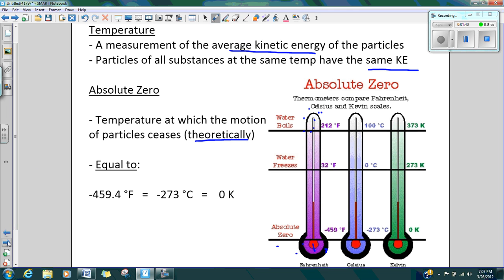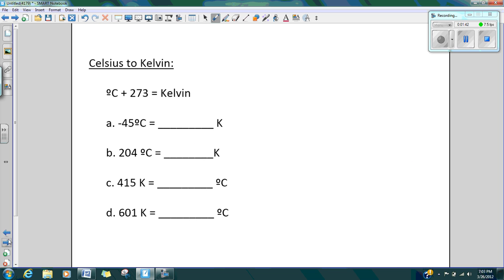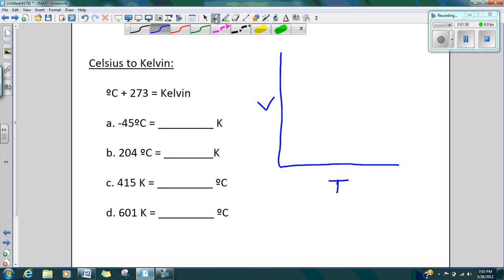I want you to understand how they take a look at absolute zero. So if we draw a simple little graph, we are taking a look at the volume and the temperature of the substance. What they did is they took all kinds of different substances and cooled them down and cooled them down. You could only cool them down to a certain point, and then they extrapolated the data. They would take another substance and do the same exact thing.